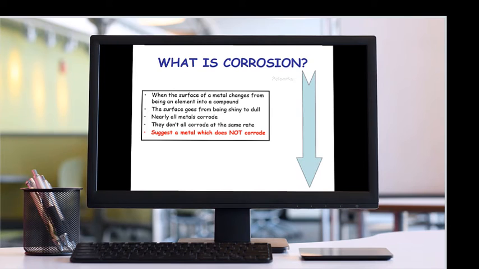Suggest a metal which does not corrode. If you see the electrochemical series, which is also known as the reactivity series, you will see that those metals which are at the top and in the middle can corrode, while those metals which are at the bottom of this series cannot corrode. For example, gold does not corrode.